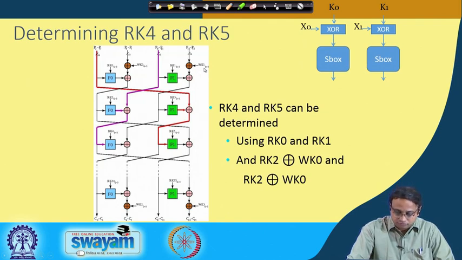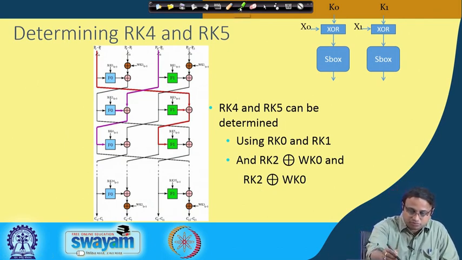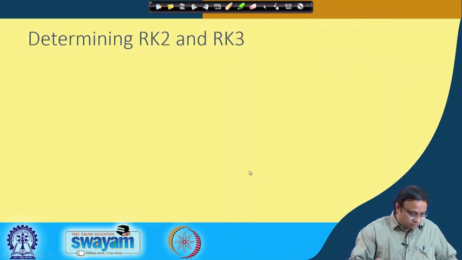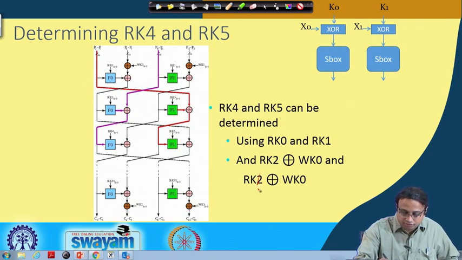This is again a typo. This should be RK3 XORed with WK1. So let me just correct it. So this is the XOR of RK3 and WK1.